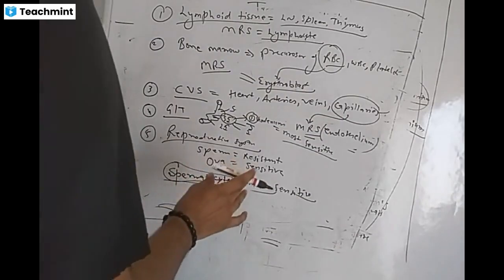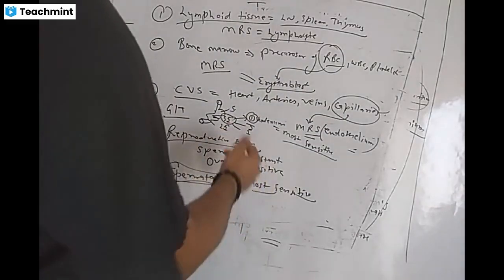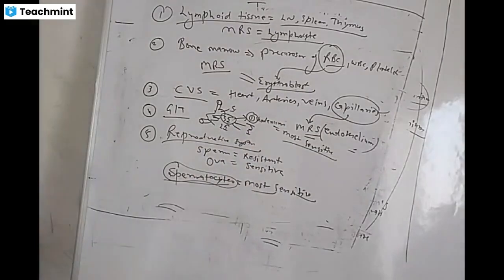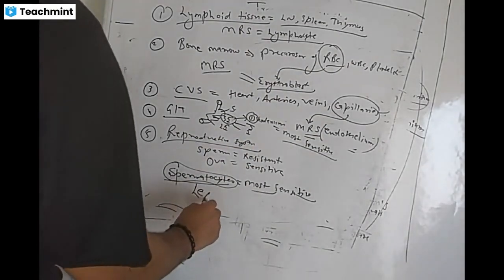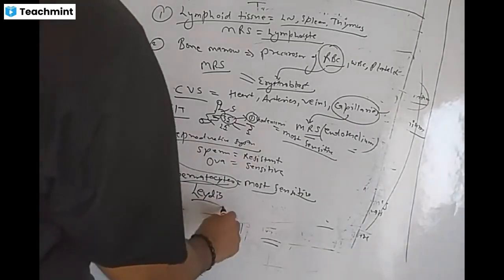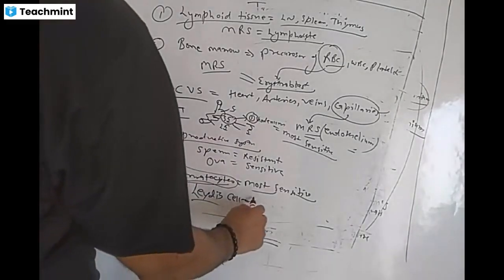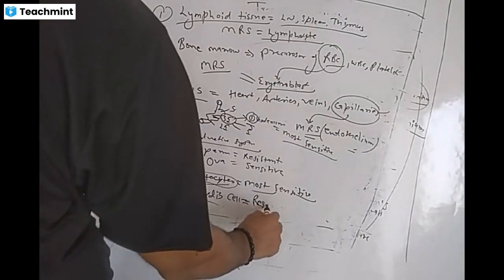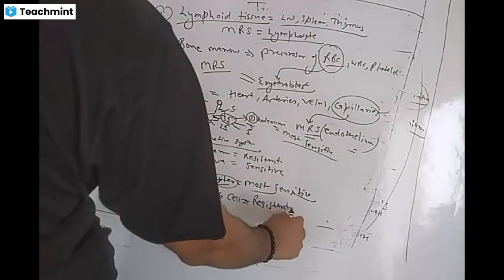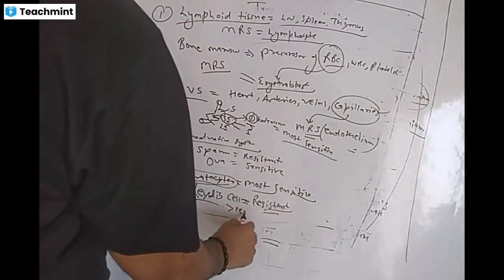Then one more is Leydig cell, Sertoli cell. Leydig cells are more resistant even than Sertoli.